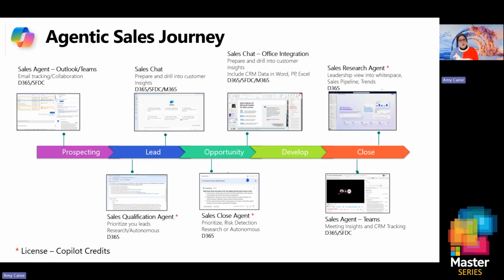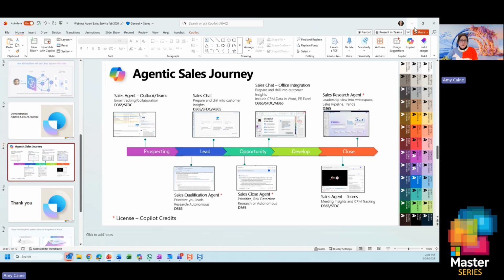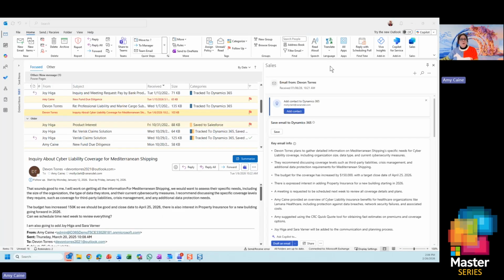And then at the end, I'll talk about leadership. What do we need from leadership? What type of reporting? How do we delve into all of this data? And how do we use these copilots to get into all of our data? And actually, I like to say AI is tell me something I don't know. So with that, I'm going to get started. Again, if you have any questions, please go ahead and put those in the chat and we'll make sure to answer those. So on our journey, we're going to start with Outlook.